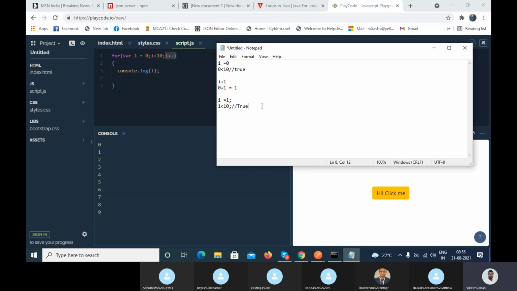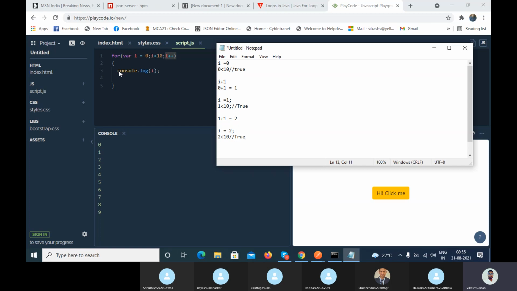Then I value is 1, and it will add one, incrementing the value. Then I value is 2. Now in the third iteration, it will quit the loop and come back to the for loop. And again I value is now 2. It will check the condition: is 2 less than 10 or not? Yes, it is less than 10.